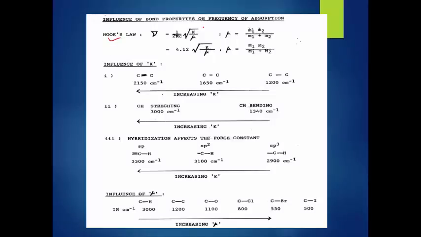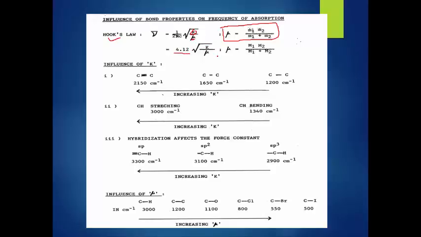By Hooke's law, the wave number is directly proportional to the square root of k, that is the force constant, and inversely proportional to mu, that is the reduced mass, where mu is m1 times m2 divided by m1 plus m2. m1 and m2 are the masses of the diatomic molecule, and these are replaced by this equation 4.12, k divided by mu. And what is the influence of k, how will k depend on different factors?